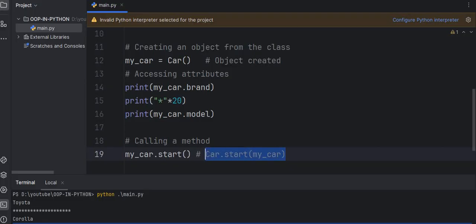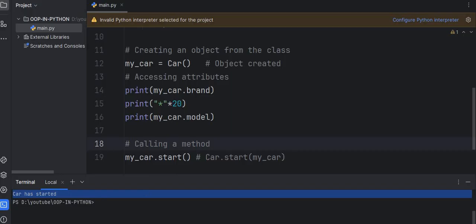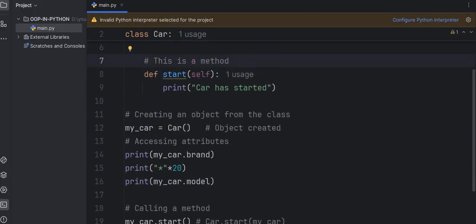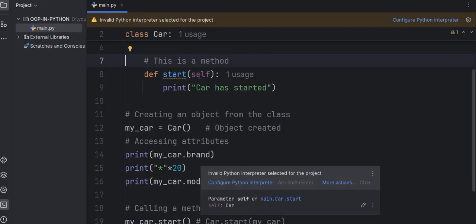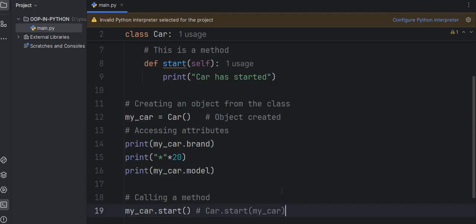So Python behind the scenes is doing this. Self refers to the object calling the method. Remember this point, self always refers to the object calling the method. When we call my_car.start, Python behind the scenes uses Car.start and passes my_car. So self always refers to the object calling the method.